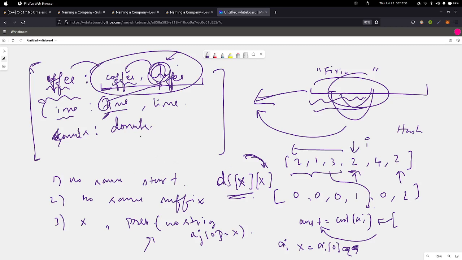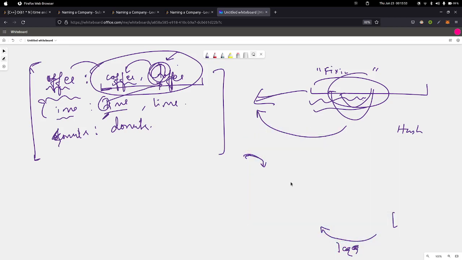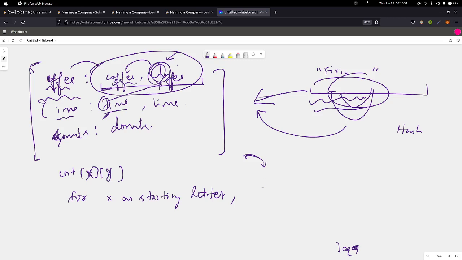So let me just call it count of xy. So count of xy means, for x as a starting letter, in any previous group there shouldn't be, how to put this.